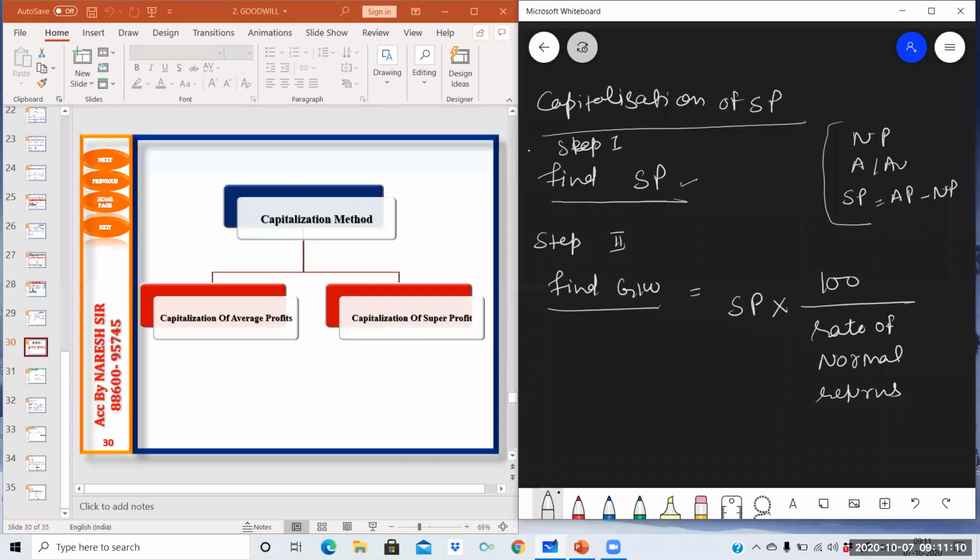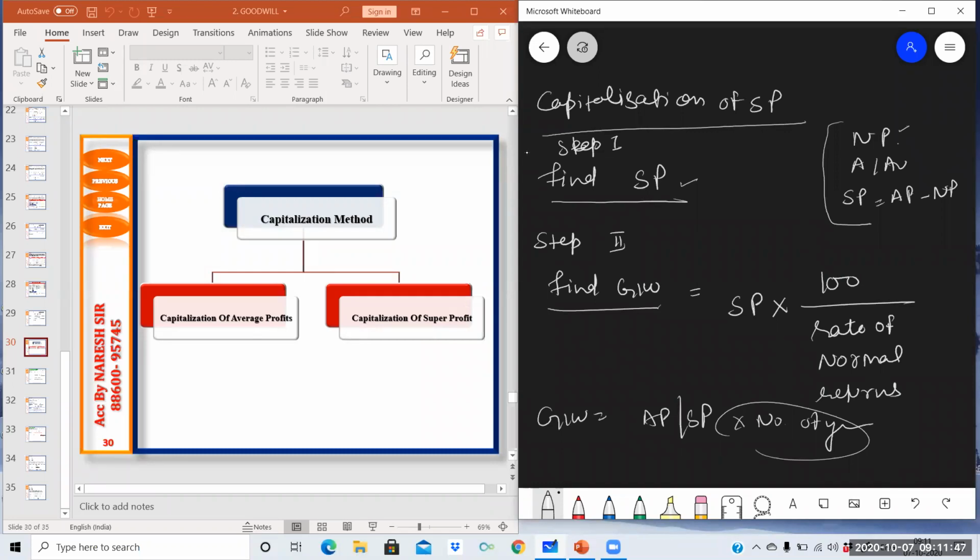Here you can notice one thing: in all previous methods, to find out goodwill, we multiplied average profit or super profit by the number of years of purchase. In this method, number of years of purchase will not be used. Yes, Shubhangi, the rate of return will be the same as the one you used to calculate normal profit. One rate will be given in the question. That rate will be used two times: first for finding out normal profits, then for capitalizing the super profit.